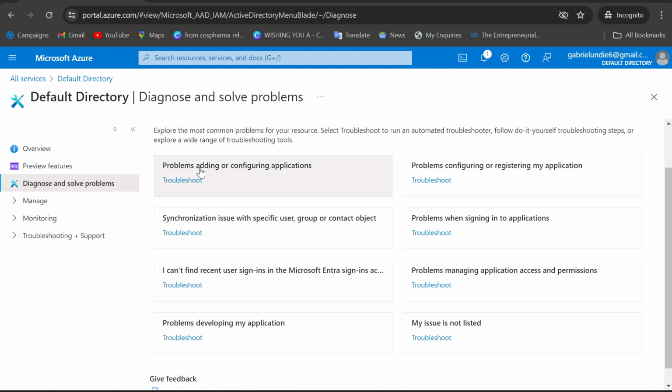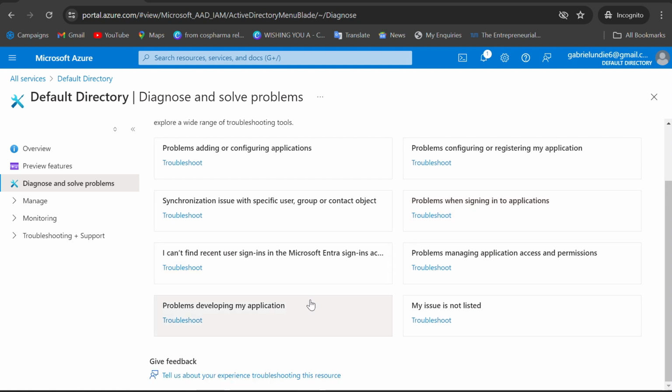If the problem is about adding or configuring applications, or registering applications, you troubleshoot here. If it is a synchronization issue with a specific user, group or contact object, you troubleshoot here. If the problem is signing into an application, you troubleshoot here.